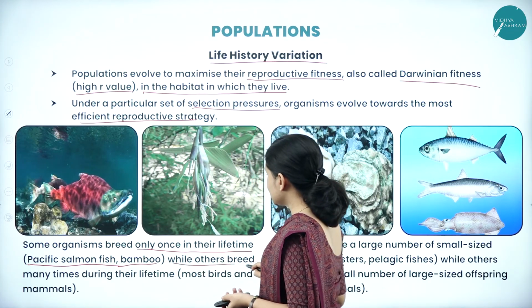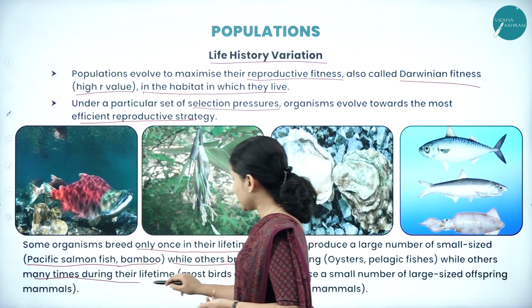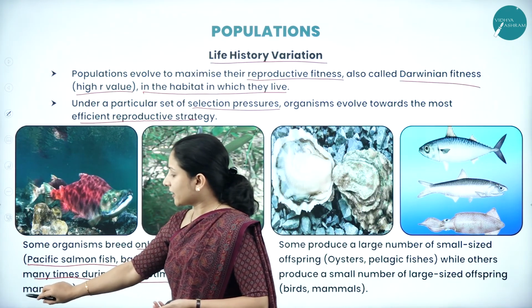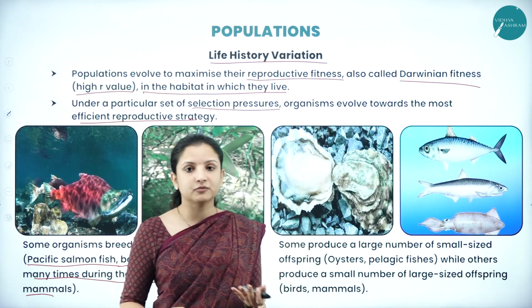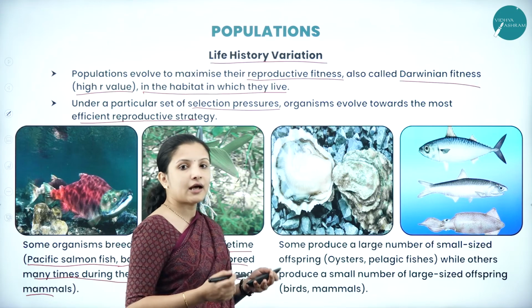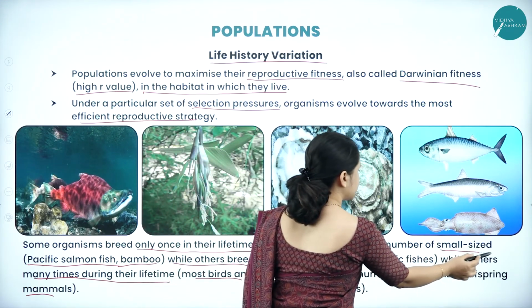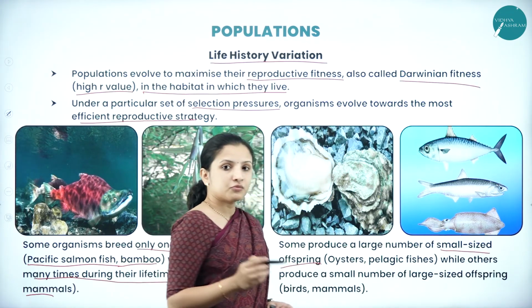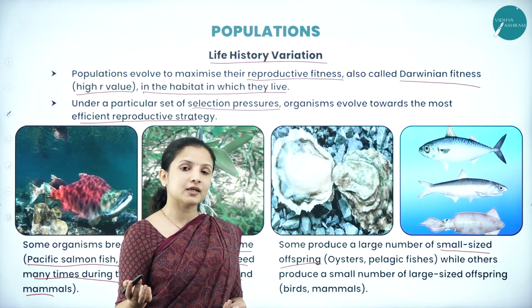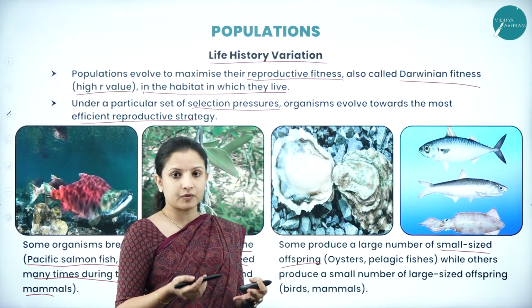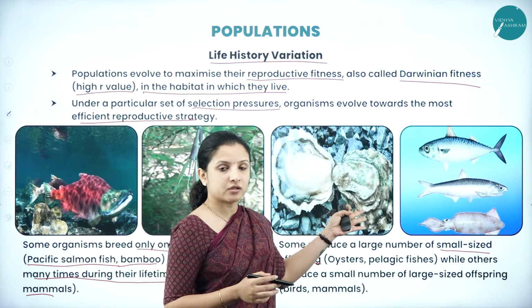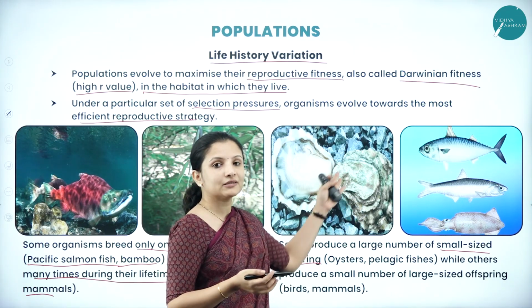While others breed many times during their lifetime. That is, most of the birds and mammals can breed many times, or reproduce many number of times. And some produce a large number of small-sized offspring. Here, we cannot say that those producing smaller-sized offspring are unfit. No. Why? Because they are capable of reproduction. They are adding to the population. The only thing is that the size is small here.